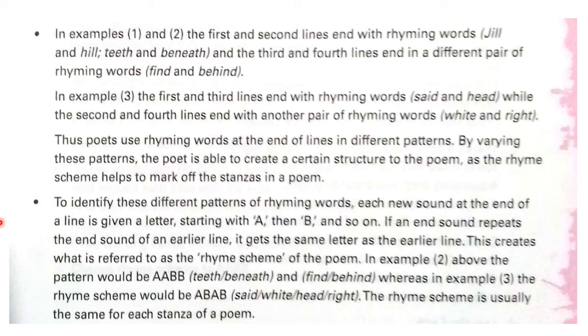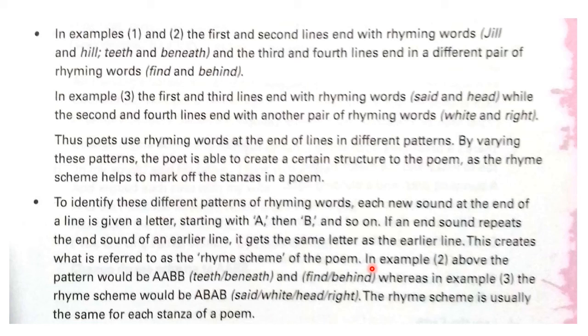Now to identify these different patterns of rhyming words, each new sound at the end of a line is given a letter, starting with capital A, then capital B, and so on. If an end sound repeats the end sound of an earlier line, it gets the same letter as the earlier line. This creates what is referred to as the rhyme scheme of the poem.